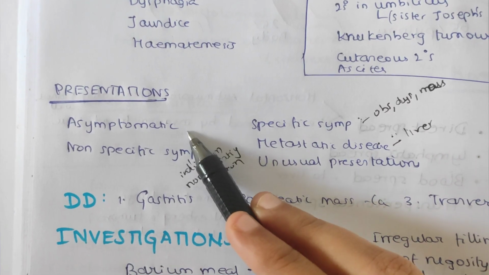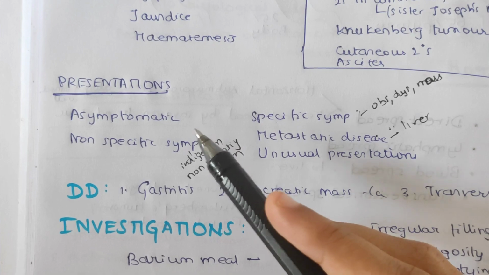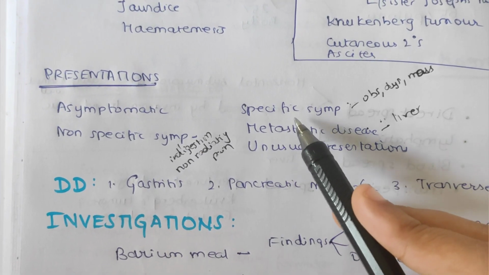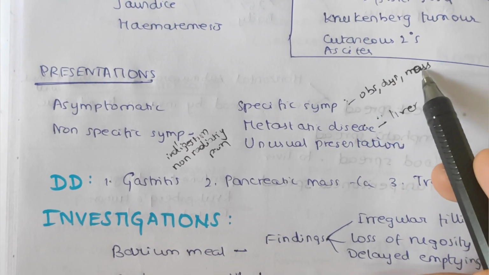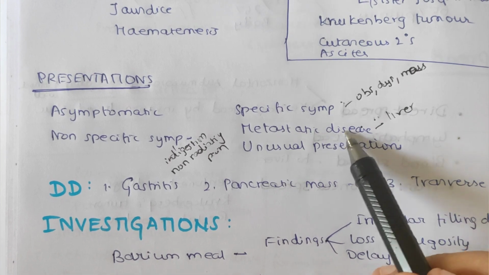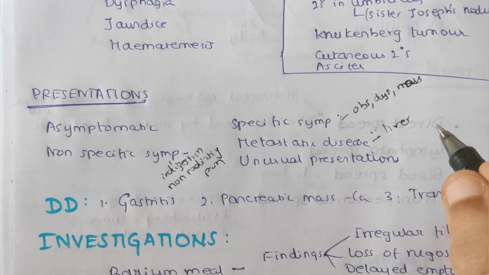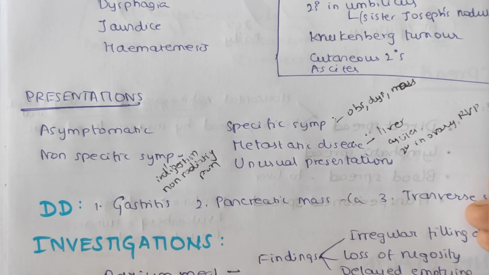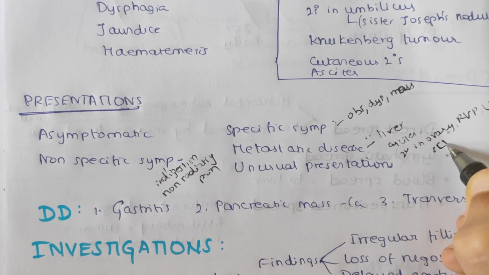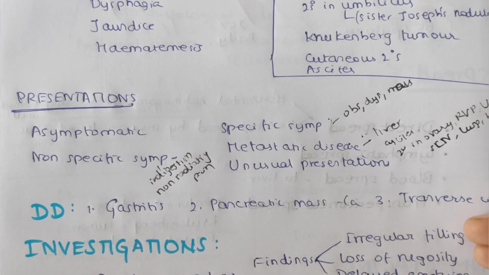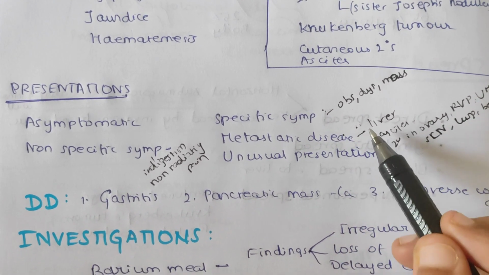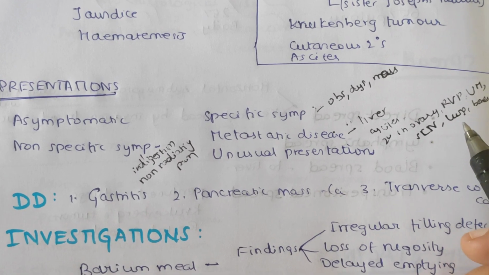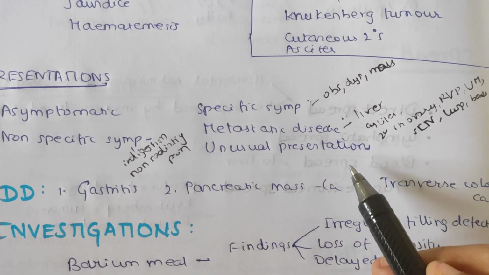Coming to presentation, it may be either asymptomatic, that is in a case of early gastric cancer or in the cancer of body of the stomach, and non-specific symptoms include indigestion, non-radiating pain that is not related with the food intake, and specific symptoms such as obstruction, dysphagia and mass feeling depending upon the site of the tumor, and metastasis of the disease causing liver secondaries and ascites and secondaries in ovary, rectovesical pouch, umbilicus, supraclavicular nodes, lungs and bones. Unusual presentations include acanthosis nigricans and Irish node in the axilla.